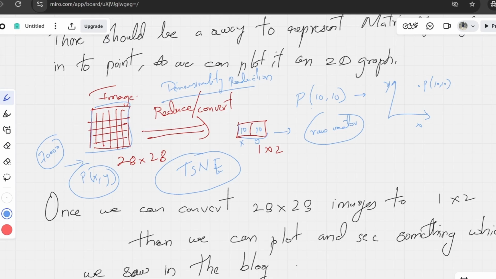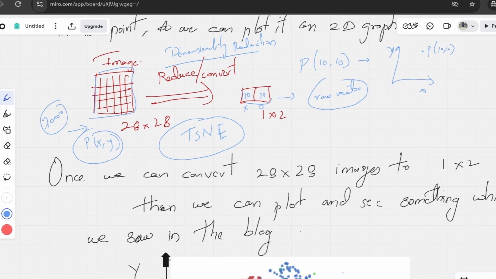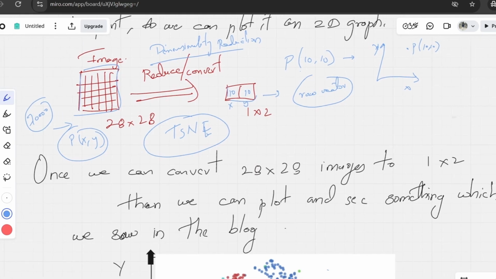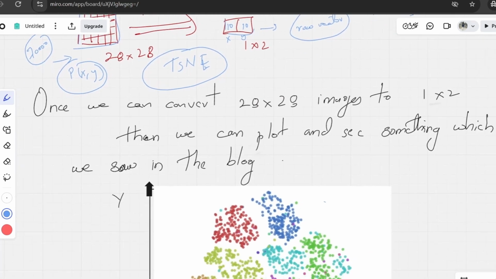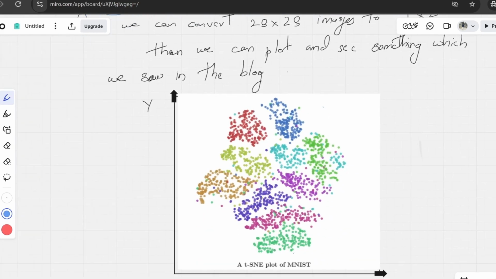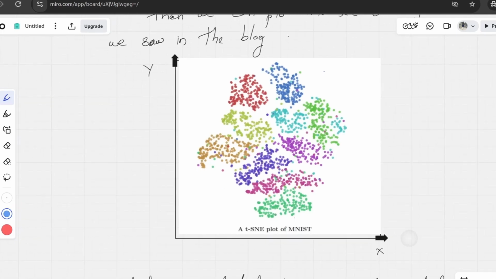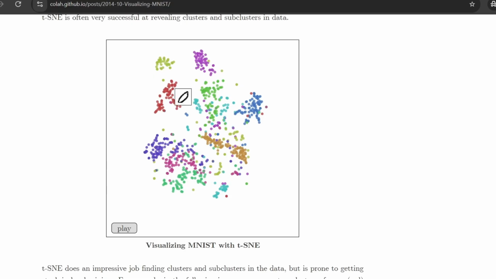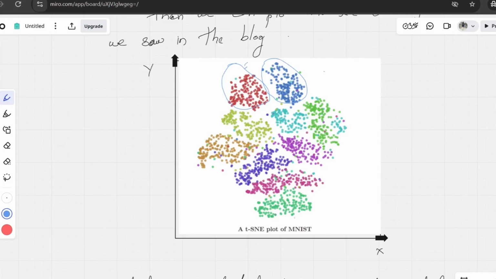Each image was converted and they plotted it on a 2D graph, and then they applied the legend, and shockingly we can see these are the groups after applying t-SNE and having the legend on it, right? So I think red color belongs to 0. Here you can see this is 0, this is 6, similarly this is I believe 4.